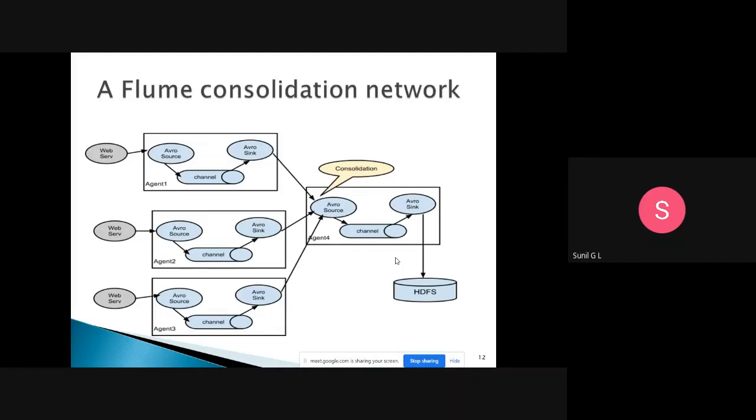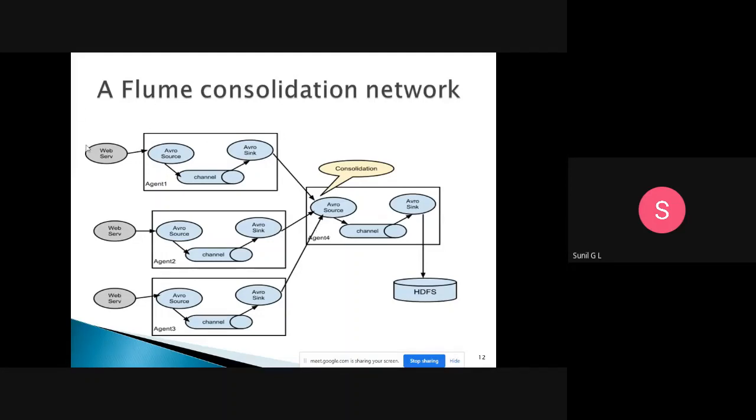The channel is not able to store the data in HDFS directly, so for that we need one more component, and that component is the sink. Here we have a consolidated network, where we will have different agents: agent 1, agent 2, agent 3. In each agent we will have the same three things: source, channel, and sink.